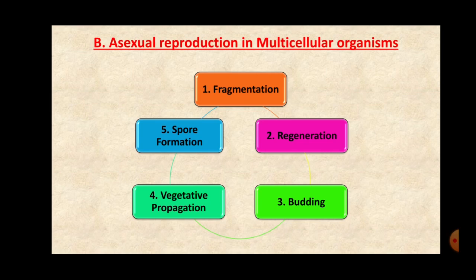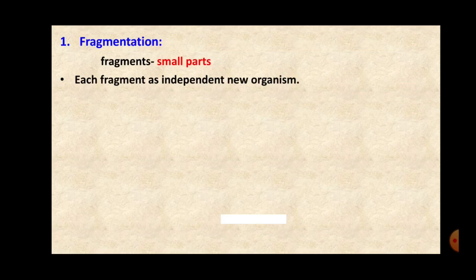In total, there are 5 methods of asexual reproduction. The very first one is fragmentation, regeneration, budding, vegetative propagation, and the last one is spore formation. Okay, so these are the different methods of asexual reproduction in multicellular organisms or in higher organisms. Then let's start with the first one, fragmentation.